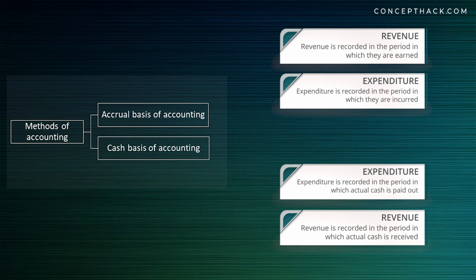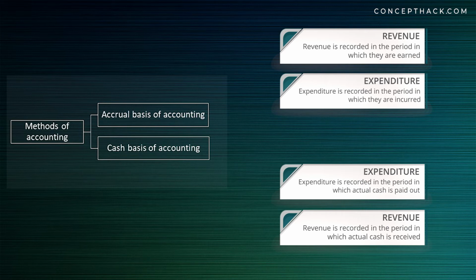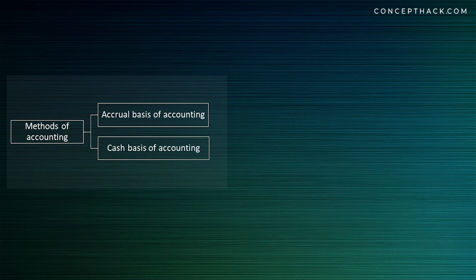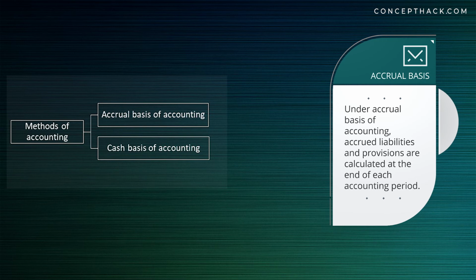Whereas under cash basis of accounting, revenue and expenditure are recognized and recorded in the period when cash is received or paid out. Most of the companies are following accrual basis of accounting. When company is following accrual basis of accounting, company need to calculate accrued liabilities and provision at the end of each accounting period.